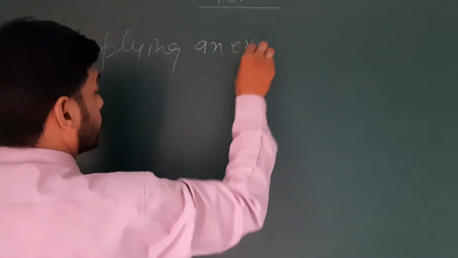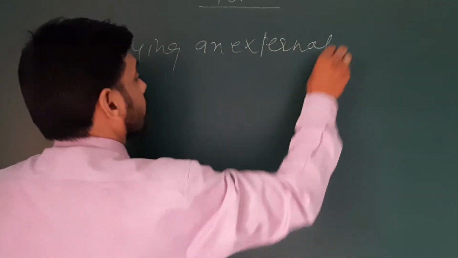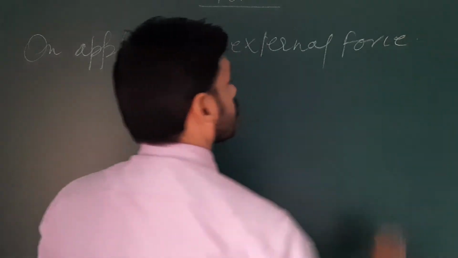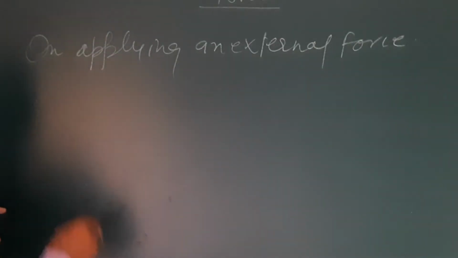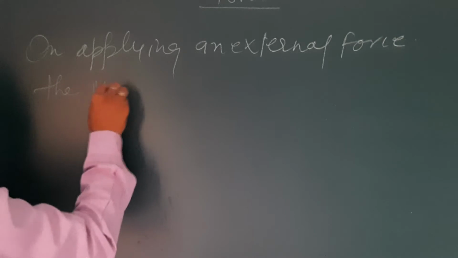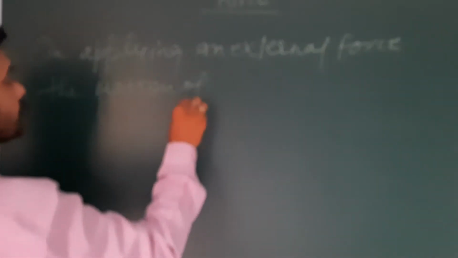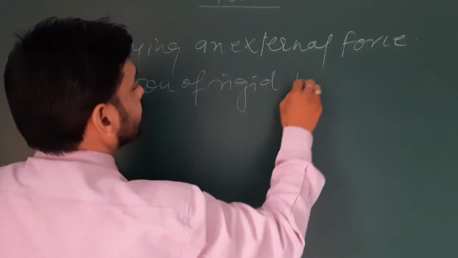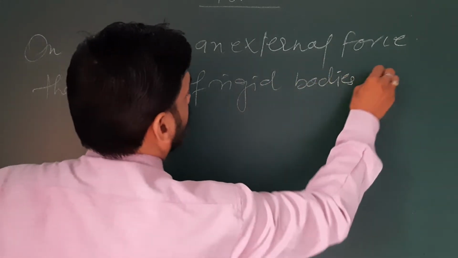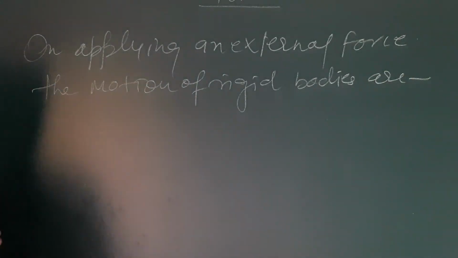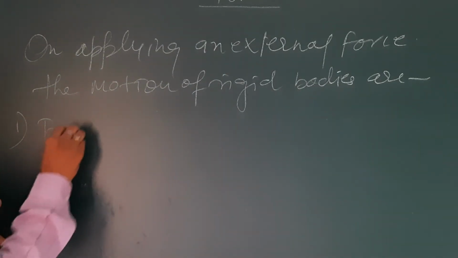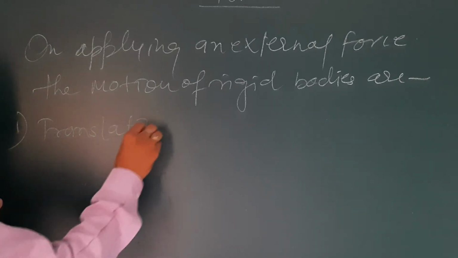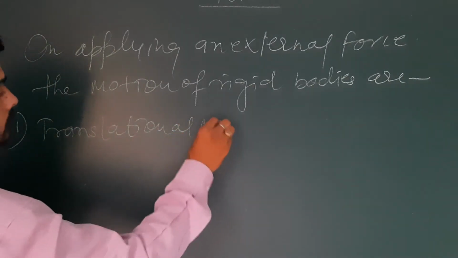on applying an external force, the motions of rigid bodies are, number one, translational motion.